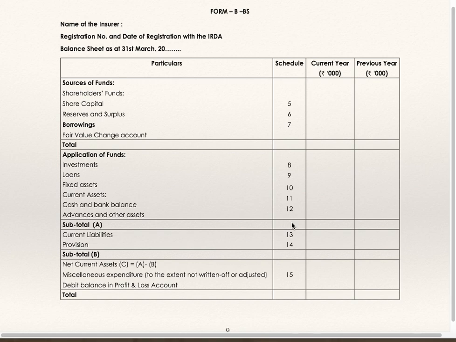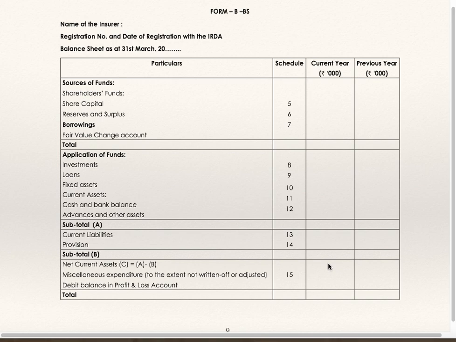Then, after current assets, you have current liabilities. Current liabilities, schedule number 13. Provisions, schedule number 14. 13 and 14 are total current liabilities. Take the total as subtotal B. A minus B is C, which is net current assets or working capital. It is to be taken in the outer column.